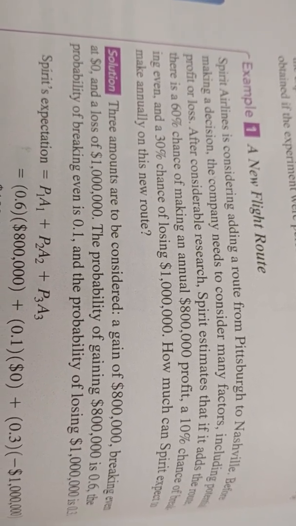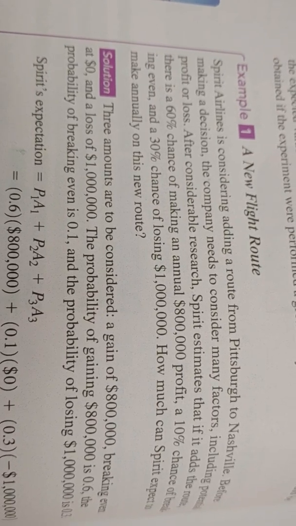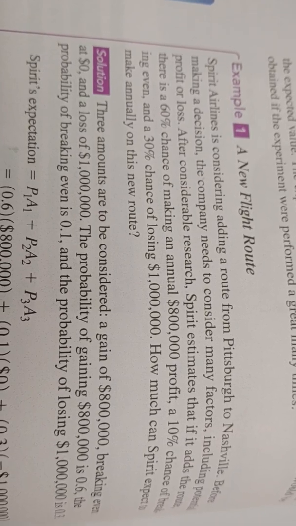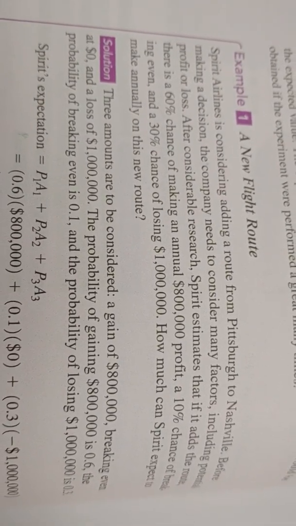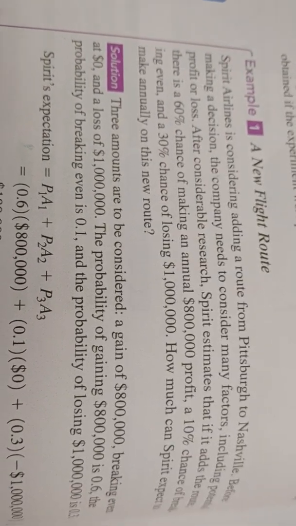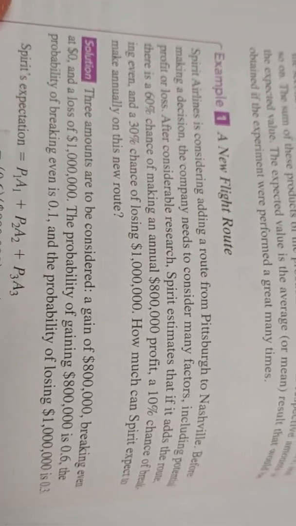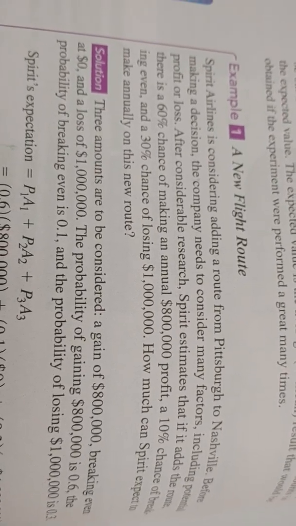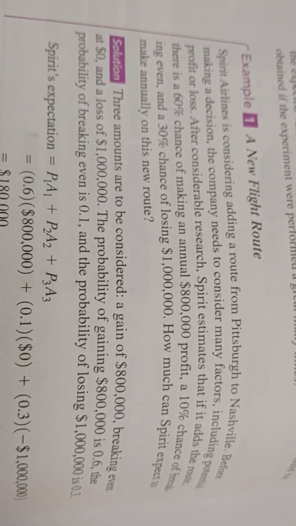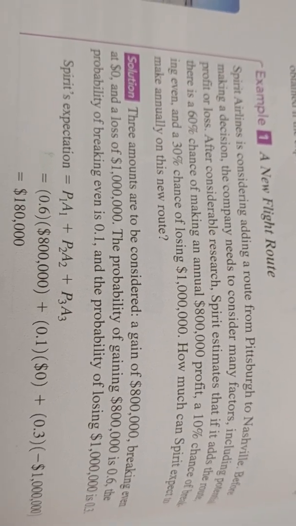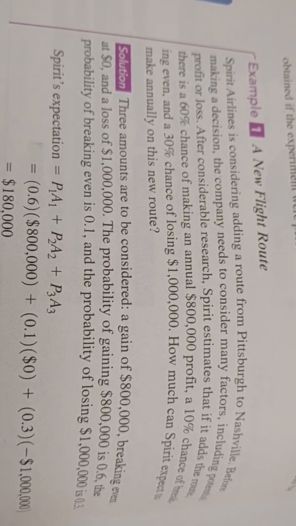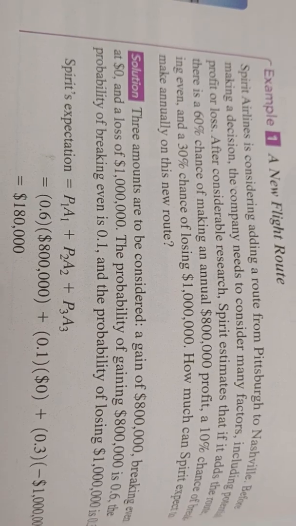Before making a decision, the company needs to consider many factors, including potential profit and loss. After considerable research, Spirit estimates that if it adds the route, there's a 60% chance of making an annual $800,000 profit, a 10% chance of breaking even, meaning zero profit, and a 30% chance of losing $1 million. How much can Spirit expect to make annually on this route?